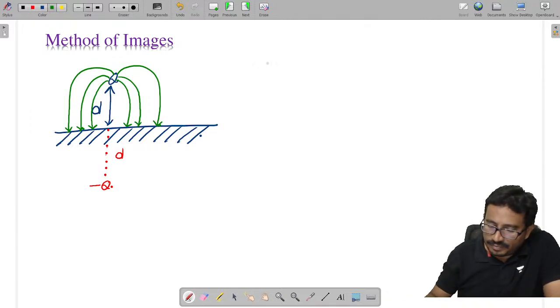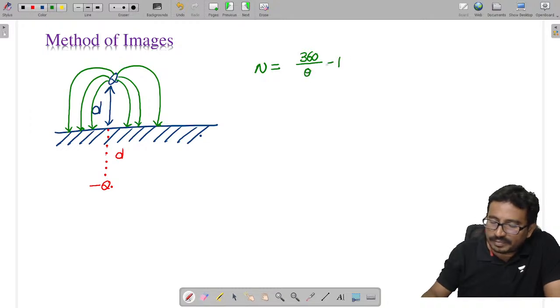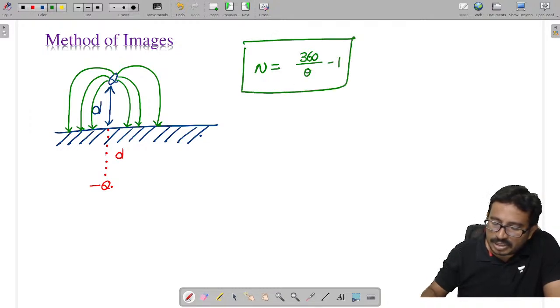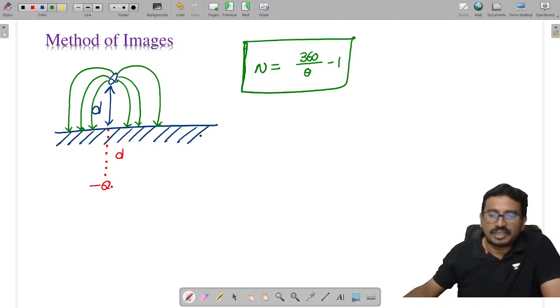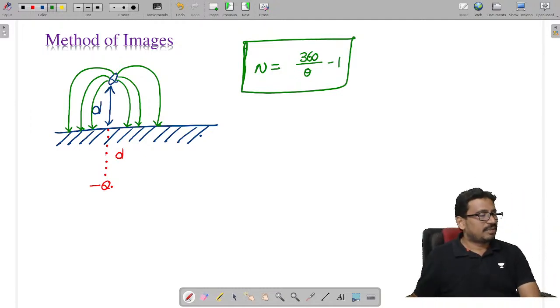If theta is the angle between the two conductors, then the number of image charges is given as 360 by theta minus 1.